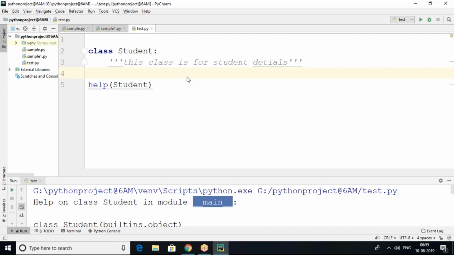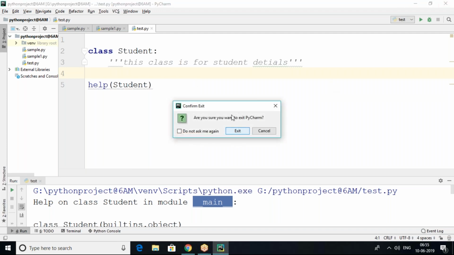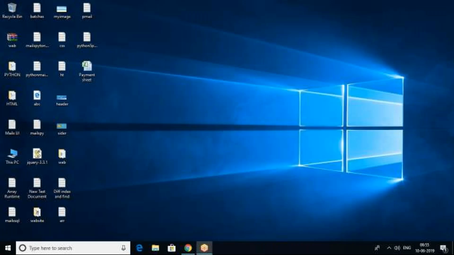That is, what is a constructor, what is the self variable, the difference between constructor and method, and what kinds of variables we can declare in an object oriented programming class. All those things we'll discuss in tomorrow's session.